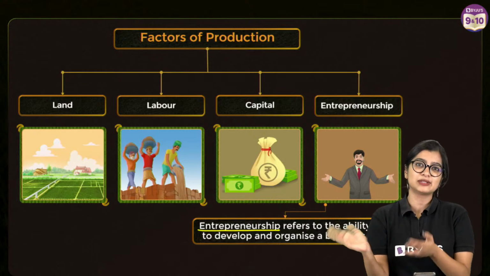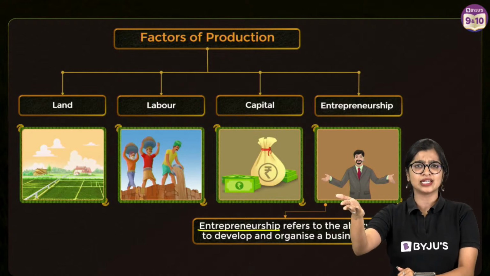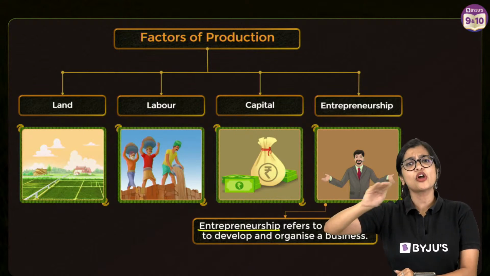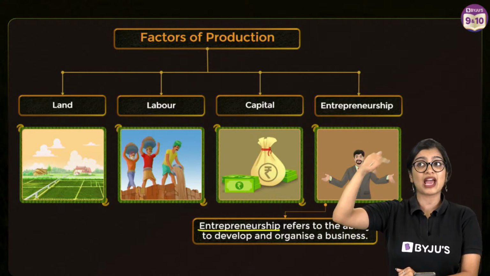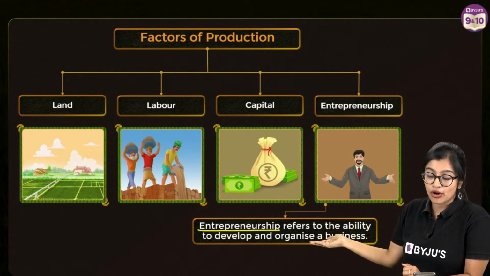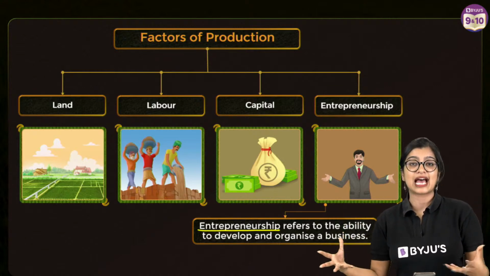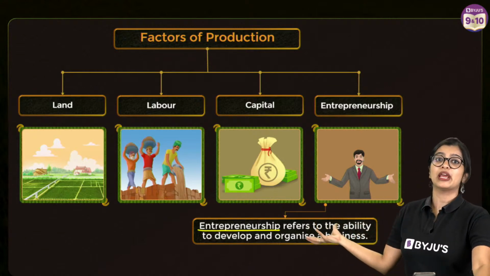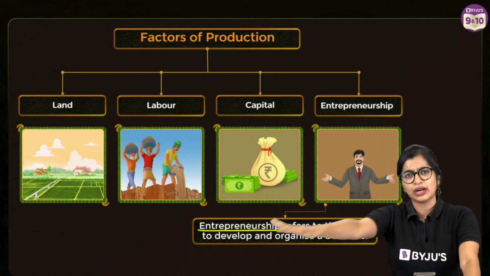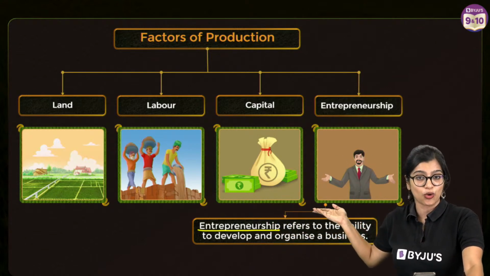A problem need not always be negative, like, oh, things are going bad and I need to solve them. It could also be, hey, we have this, how about I make this better than what it is already? It is not always that something is going bad. It could also be, how can I just make something existing even better, right? So when you talk about an entrepreneur or entrepreneurship, it's the ability to make it into a business. Tomorrow, if Ganga Garments has to be successful, I should be able to make sure that all the t-shirts made by Ganga Garments go to different parts of the country. Many people buy it so that I can produce more and more, right?